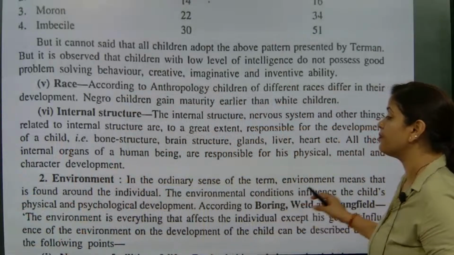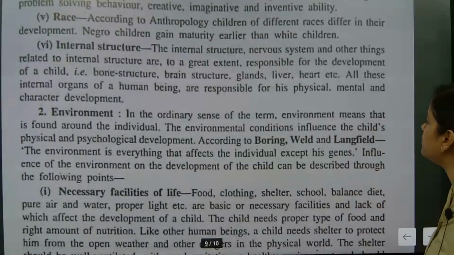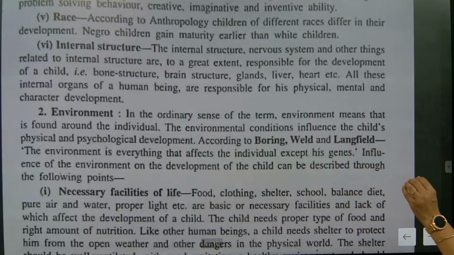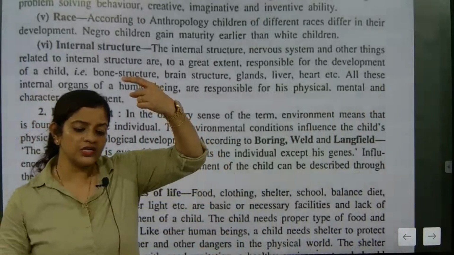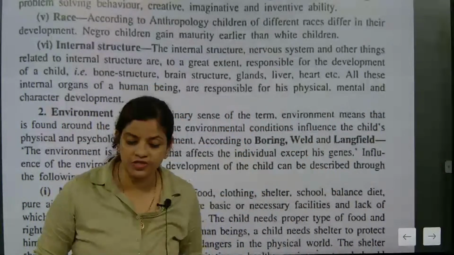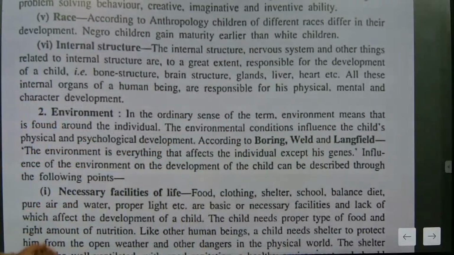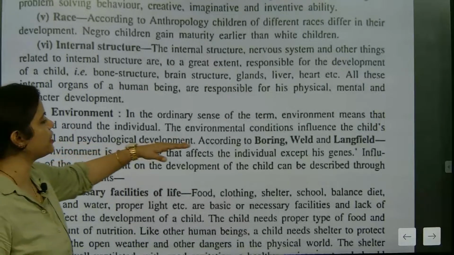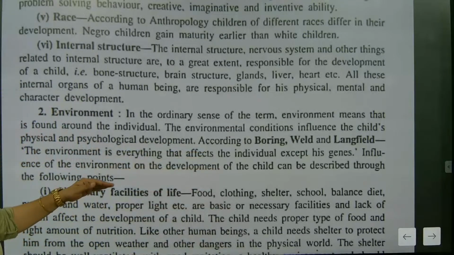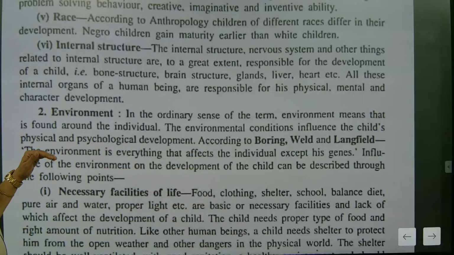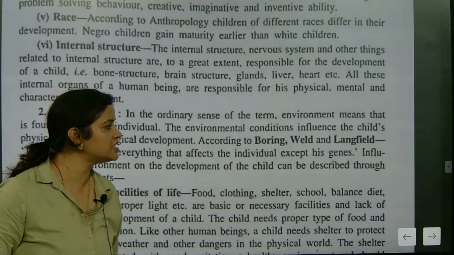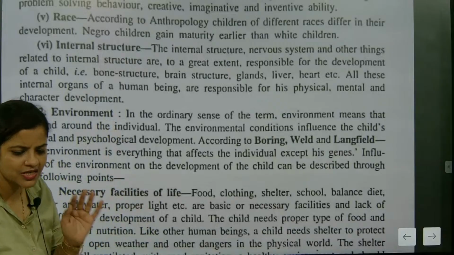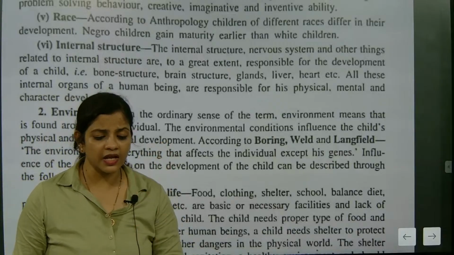Now, environment, in the ordinary sense of the term, means that which is found around the individual. Yes, this is the most important thing. So what is around an individual becomes the environment. Environmental conditions influence physical and psychological development. According to Boring, Weld and Legfield, the environment is everything that affects the individual except his genes. So genes cannot define the environment.